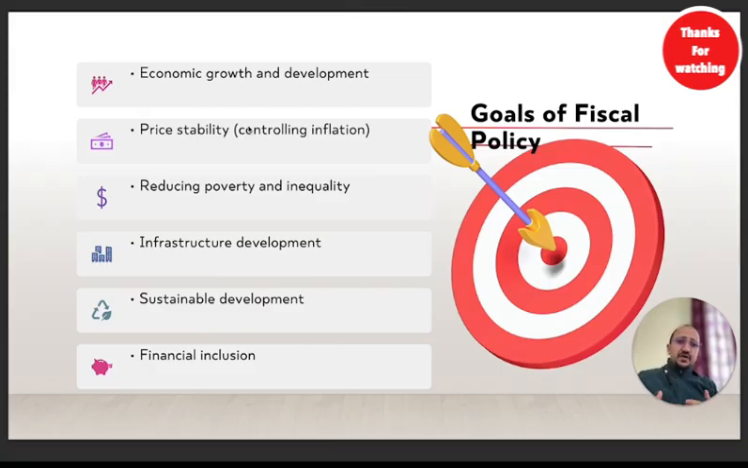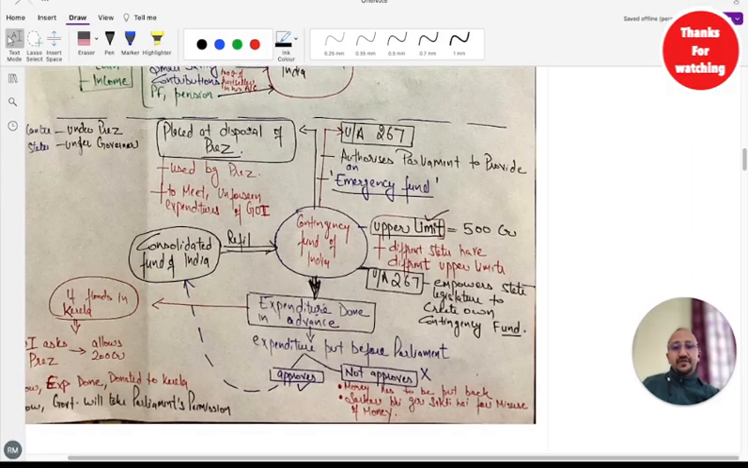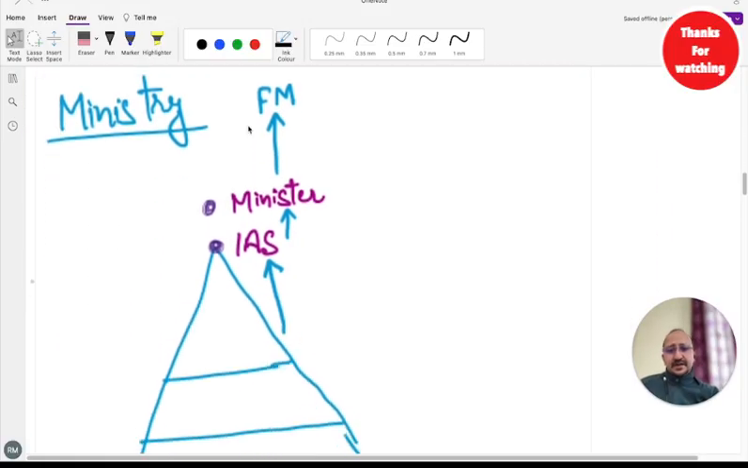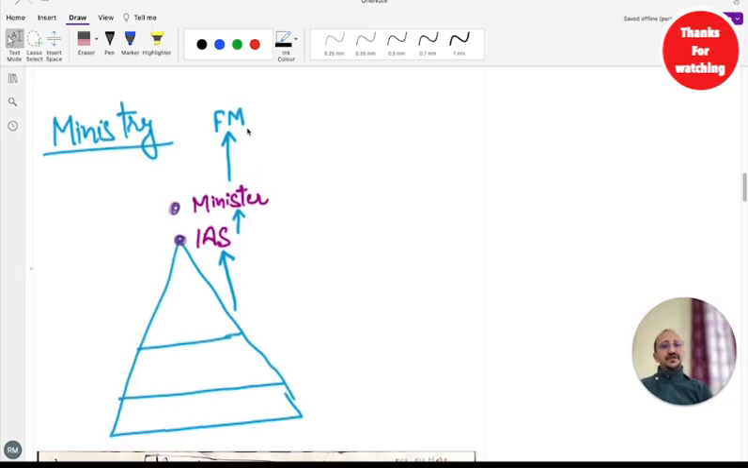Now coming to the goals of fiscal policy, first we need to understand how fiscal policy works, how it is executed in a country like India. That is very important to understand, guys. Now let me give you a practical example of how it works basically.